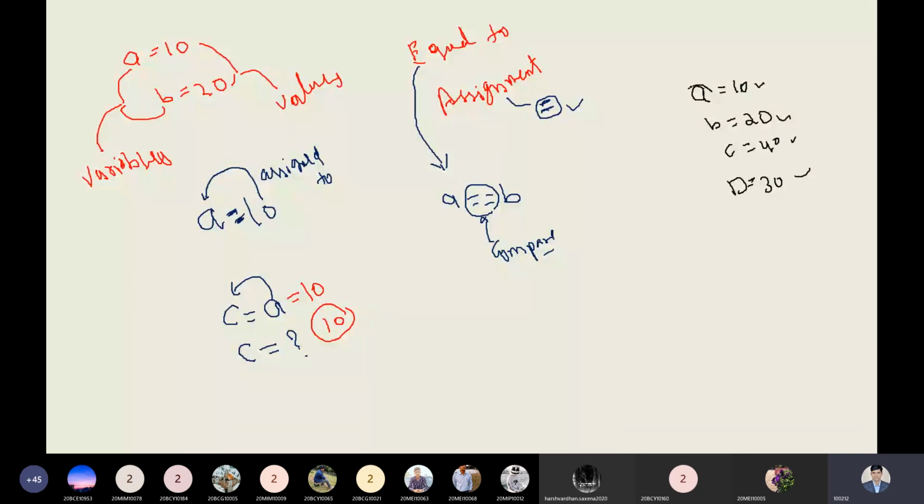So A, B, C, D, all these are what? All these are the variables. And all these are what? These are the values. Now, am I right? Do you have any doubt? Then you can ask me.